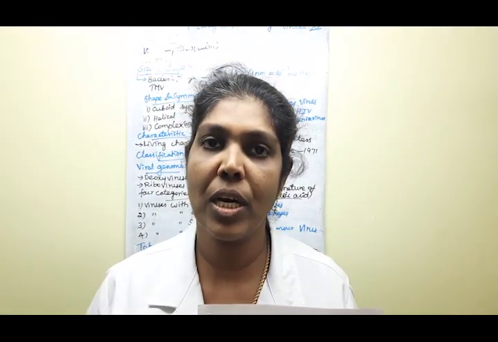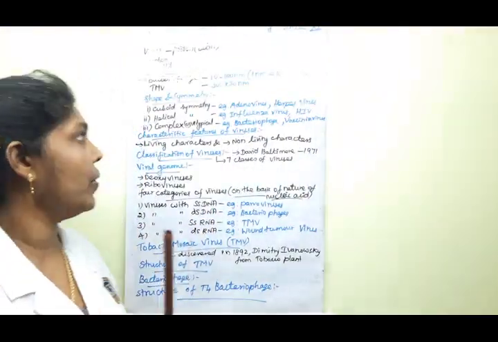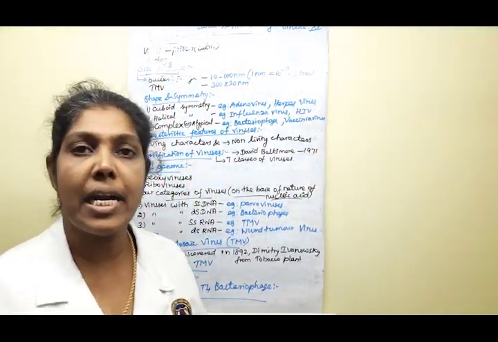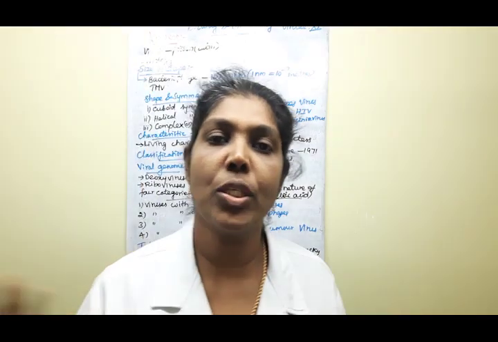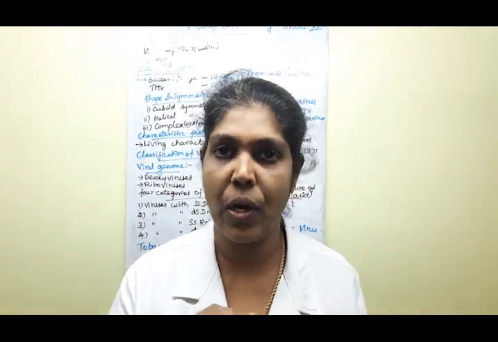Understood? Say yes or no, children. Yes, good. Then, what do you mean by virology? The study of virus is known as virology. Clear? The study of viruses is called virology.